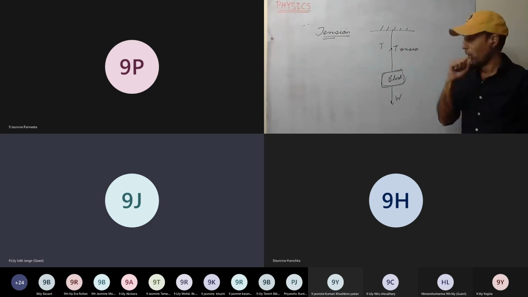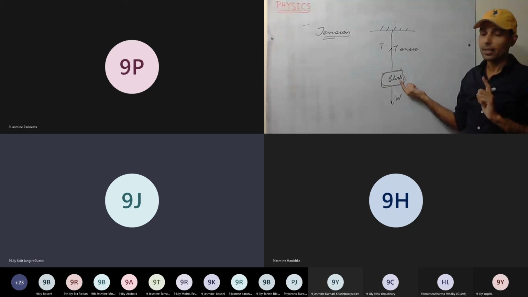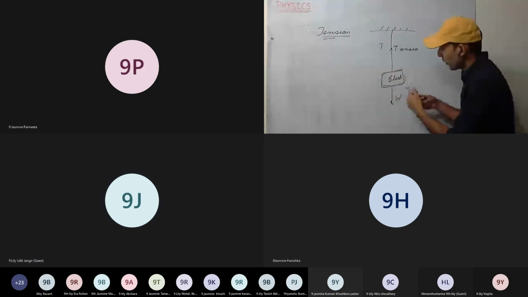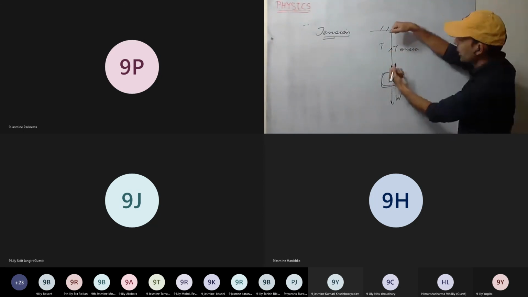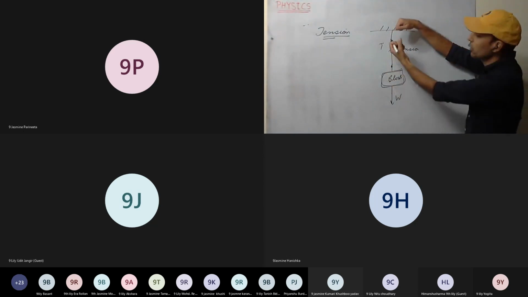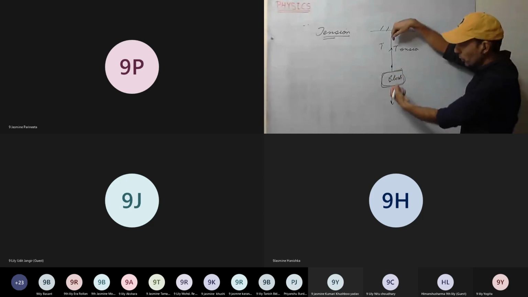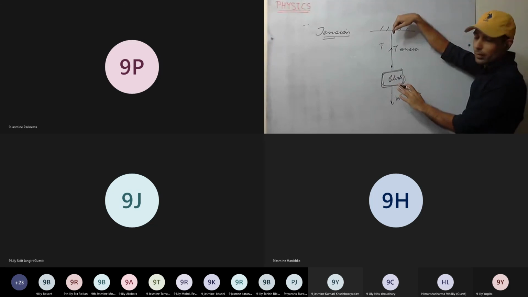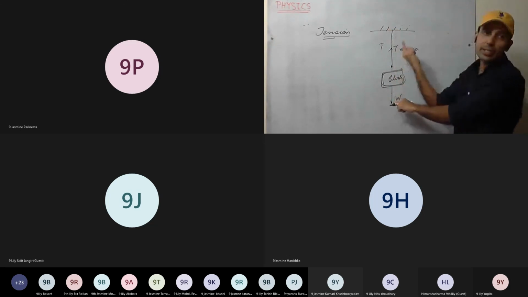So some extent of tension force is also applied by the block. So see here, the block is having weight. So this weight is applied on this string. It is trying to pull the string downward. It wants to pull the string downward. But the string is not moving downward. The block stops here. The block is not moving. That means the weight of the block is countered by the tension in the string.